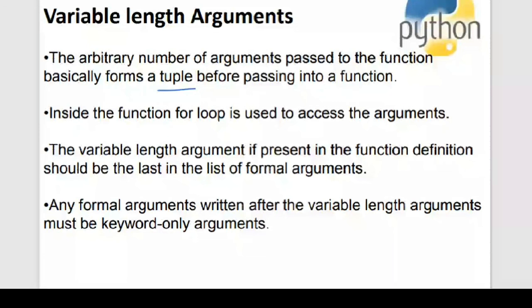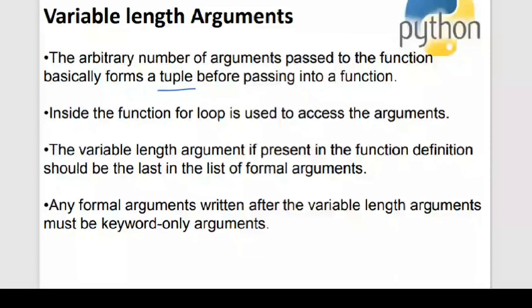The variable length argument present in the function definition should be the last in the list of formal arguments. This is again the rule. Whenever you are giving keyword arguments, always remember that non-keyword arguments should be in the beginning and then the keyword arguments in the function call. And coming to default arguments, first you need to have the non-default arguments followed by the default arguments. In a similar way, the variable length arguments should be the last in the list of formal arguments.